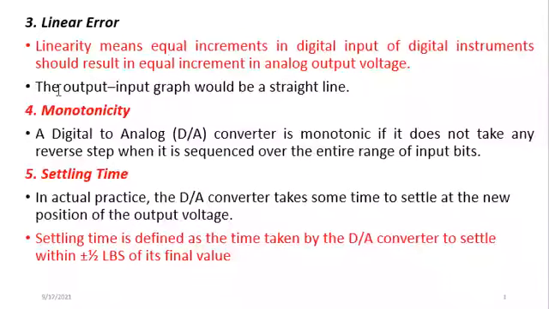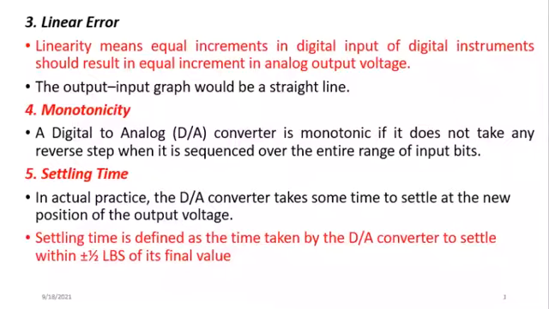The next characteristic of categorizing the operation of a digital instrument is what we call monotonicity. If you say something is monotonic, it means there is no reverse. So the fourth characteristic of a digital measuring instrument is monotonicity. If a system is monotonic, it means once there is a proportional relationship between the input and output, you cannot have any reverse step.